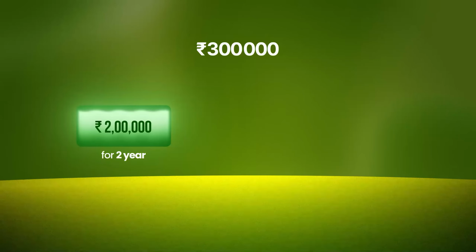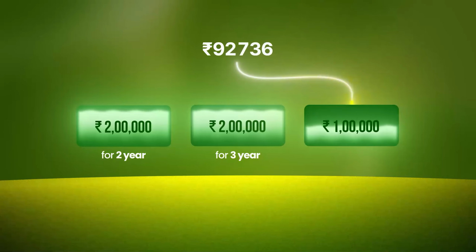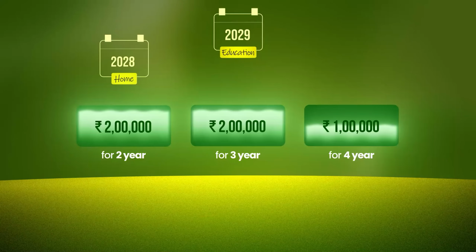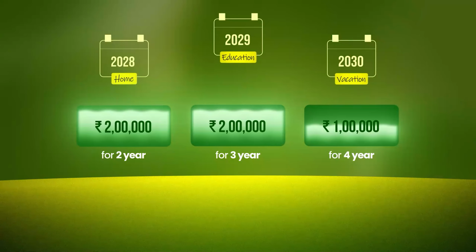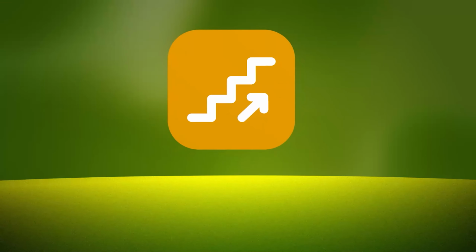For example, if you have 5 lakhs rupees, invest 2 lakhs rupees in a 2-year bond, another 2 lakhs rupees in a 3-year bond, and the rest in a 4-year maturity. So instead of waiting for all your money at once, you receive it step by step when you actually need it. This is the core idea of bond laddering. Match your investments with your future needs.